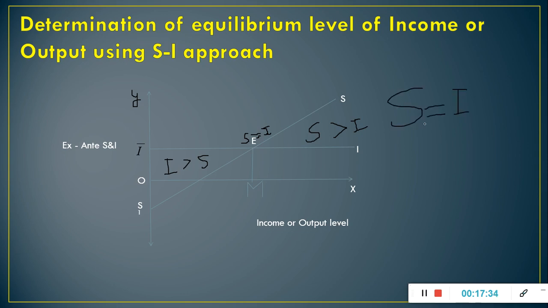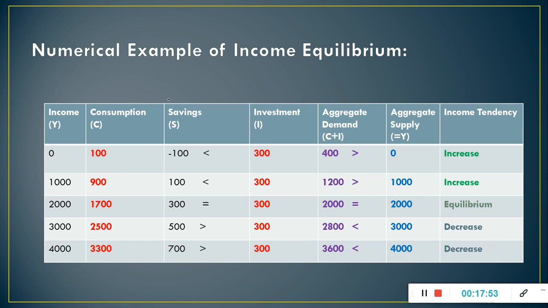Always remember that the necessary condition for equilibrium level of income or output is planned savings equal to planned investment, and output will tend to adjust up or down till they are equal. Now let us discuss determination of equilibrium level of income or output with the help of a numerical example.